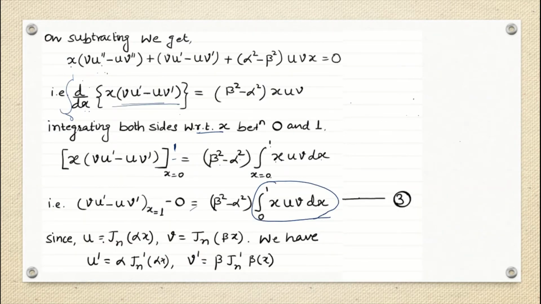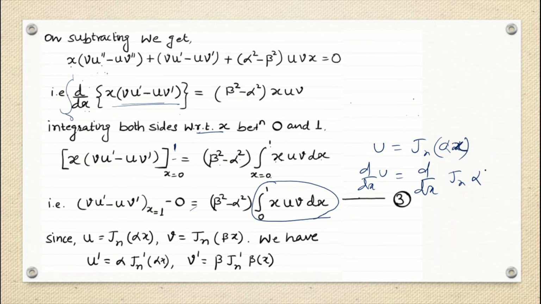Okay, so the same thing we are writing here, since u is Jn alpha x, v is Jn beta x, so we can say that u dash, because the left hand side also we have to elaborate, so u dash will be what? u dash will be alpha into Jn dash alpha x, correct? Now what we are writing down here, u is Jn alpha x, so d by dx of u will give you how much? This is d by dx of Jn alpha x, so this is your alpha x.